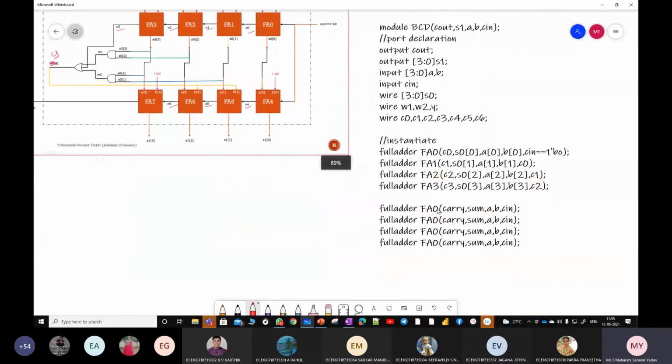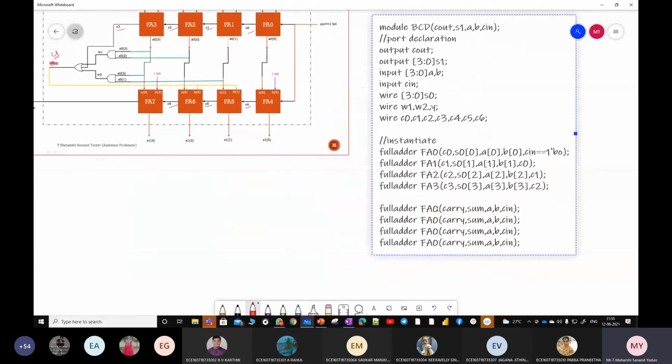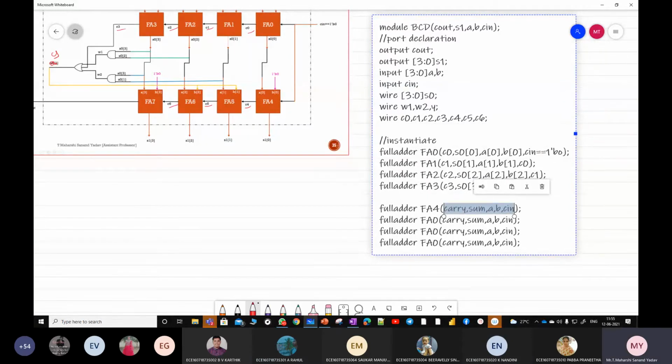Next, you tell me for this one. Second RC, I think FA4. C4, S1 of 0. Better instead of writing, I'll try to copy. First thing is you have to understand the diagram clearly so that based on that you can write the code. Don't try to remember the code. Simply first understand the diagram and based on that you can write it. You can give any names according to your wish.